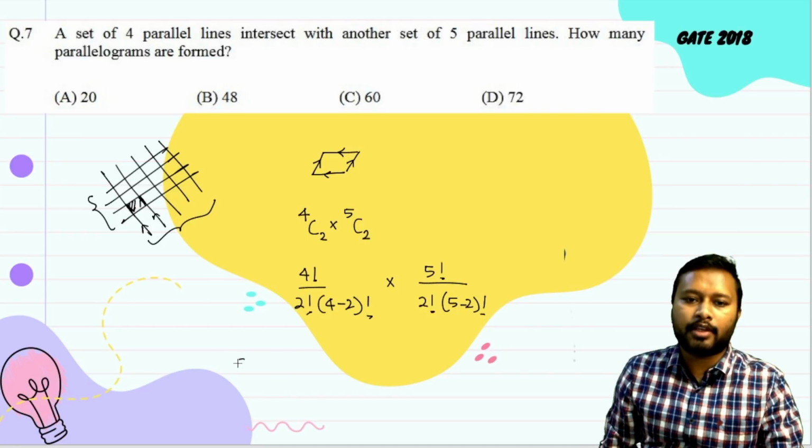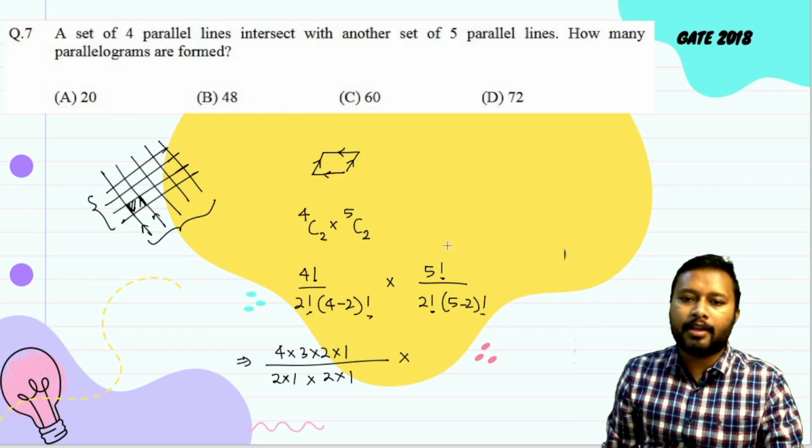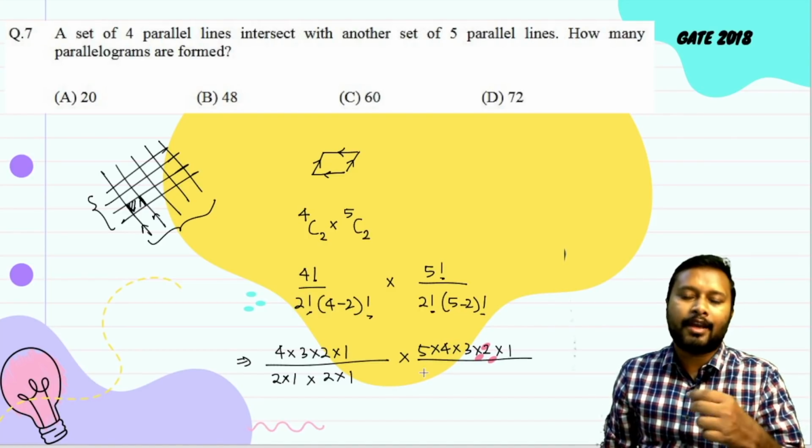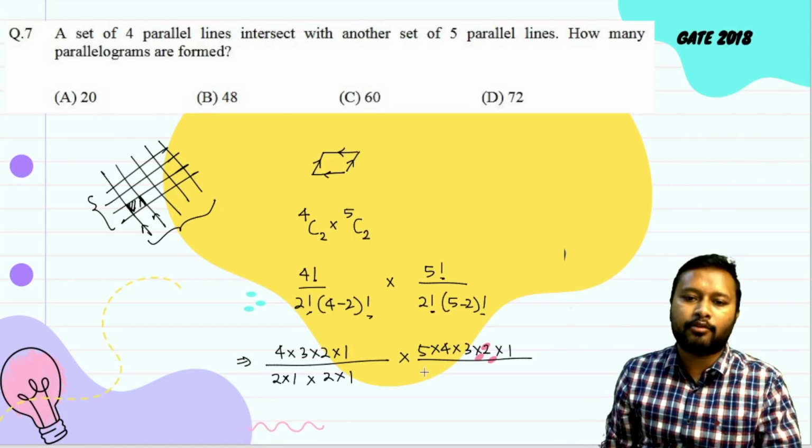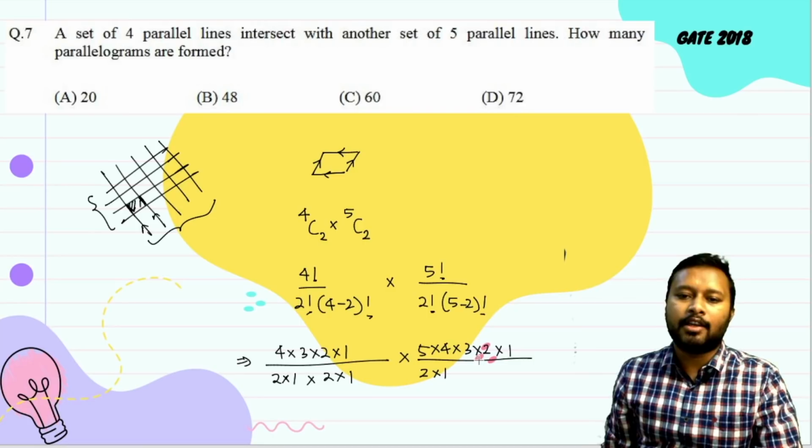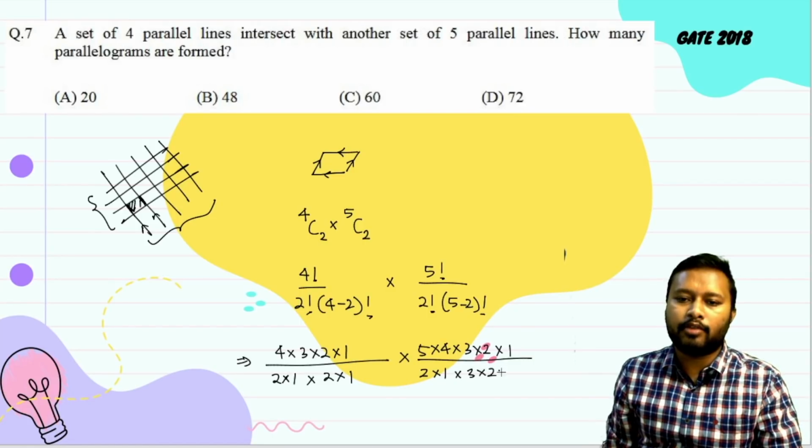So this whole thing is going to give me 4 factorial, which is 4 into 3 into 2 into 1, divided by 2 factorial, which is 2 into 1, multiplied by 4 minus 2, which is again 2 factorial, so 2 into 1, multiplied by 5 factorial, which is 5 into 4 into 3 into 2 into 1. You can do the shortcut method also. I am doing it in an elaborated manner so that you understand. 2 factorial is 2 into 1 and 5 minus 2 is 3, so 3 factorial is 3 into 2 into 1.